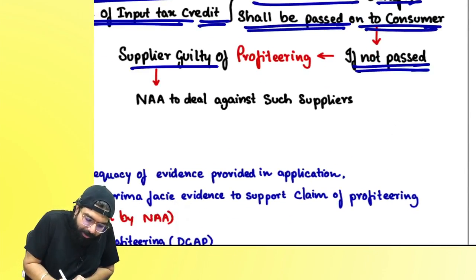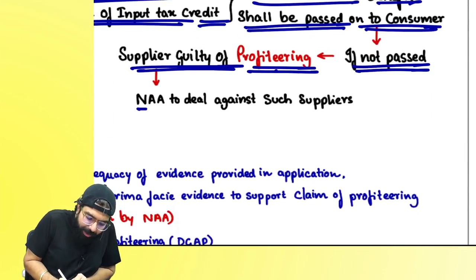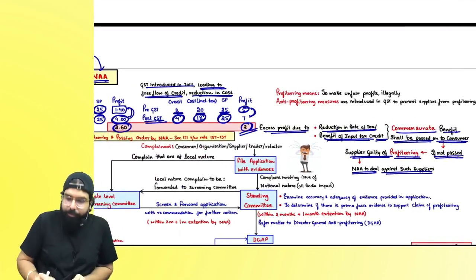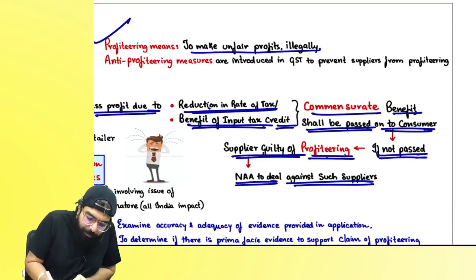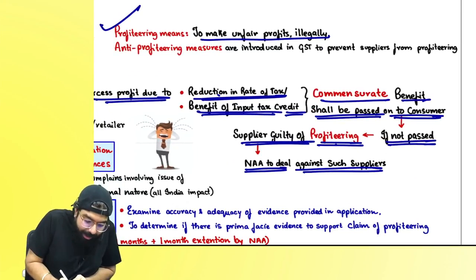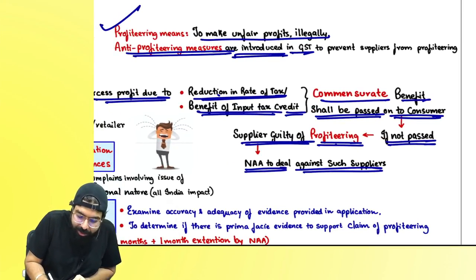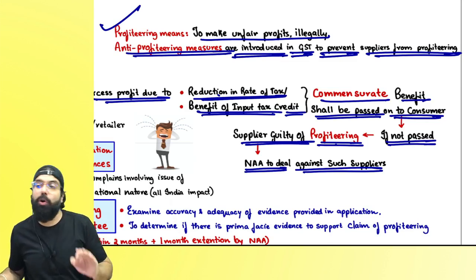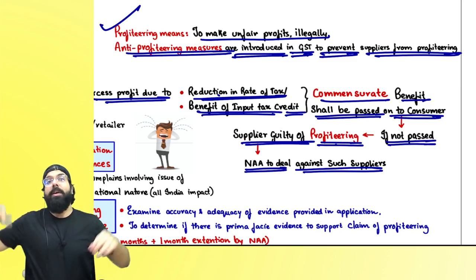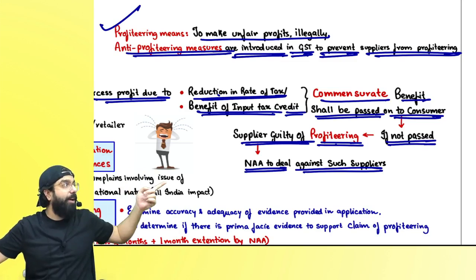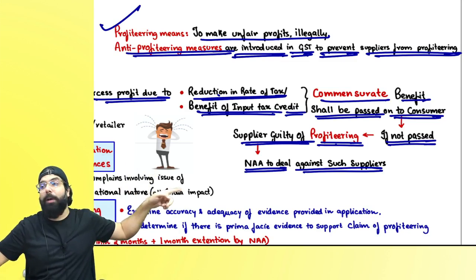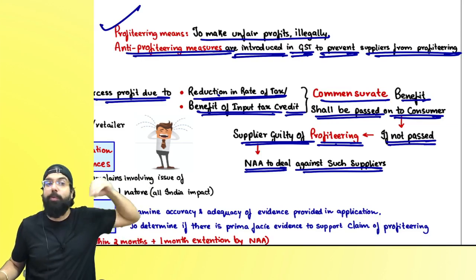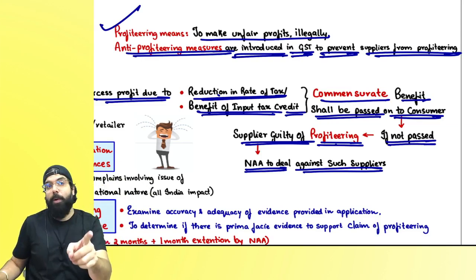If you don't pass on the benefit, you are guilty of profiteering; the National Anti-Profiteering authority deals against such suppliers. Profiteering means to make unfair profits illegally. Anti-profiteering measures are introduced in GST to prevent suppliers from profiteering. Did you understand, everyone? GST rate came down, so the benefits should be passed on to the consumer. People don't pass on the benefit, they keep it in their pocket. That is known as profiteering.